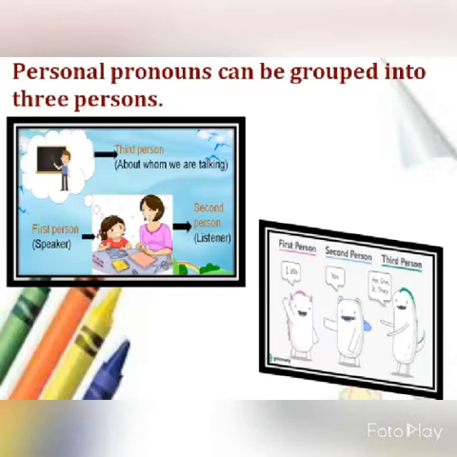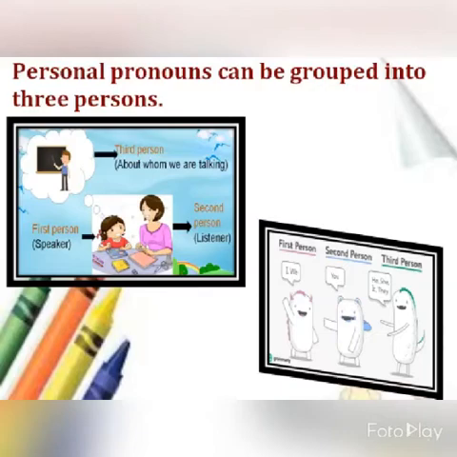Now there is one more picture, the second picture, where you can see that the first persons are I and we, because I and we are talking, they are the speaker. The second person is the one who is listening. That listener can be singular or plural, so that is you. I may be talking to a single person or many persons, so the second person will be you. Then the third persons will be he, she, it, they, about whom we are talking. So there are three persons, and you came to know about them.